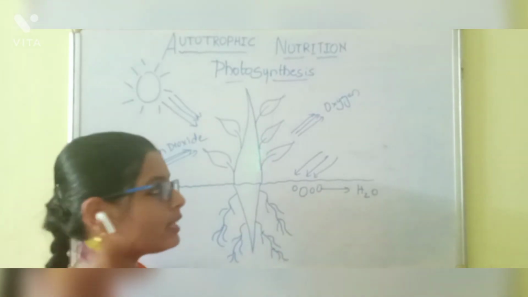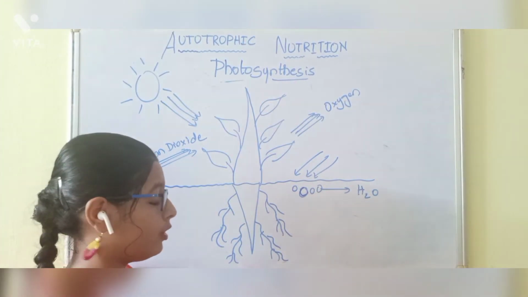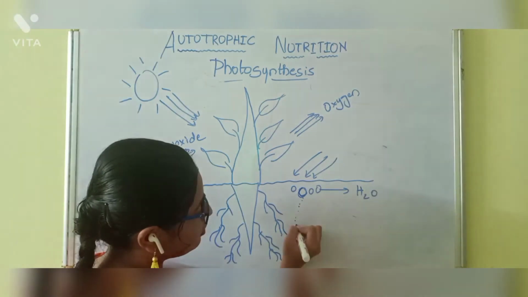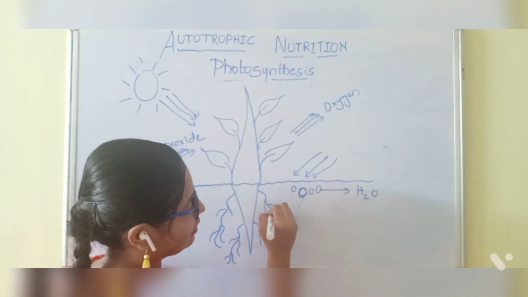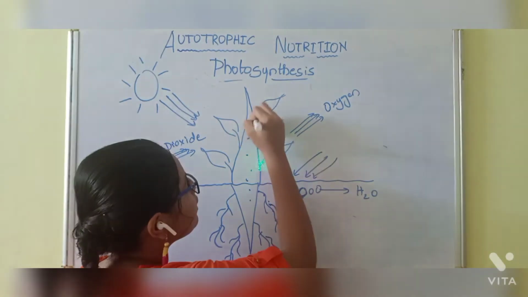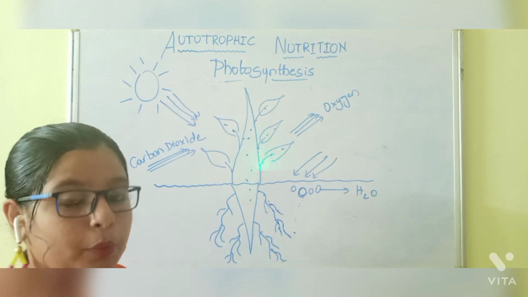Once water is poured inside, this is the H2O. H2O is nothing but water. This water flows slowly, goes near the roots and slowly inside like this, and it passes to every part. So this is the process of photosynthesis.